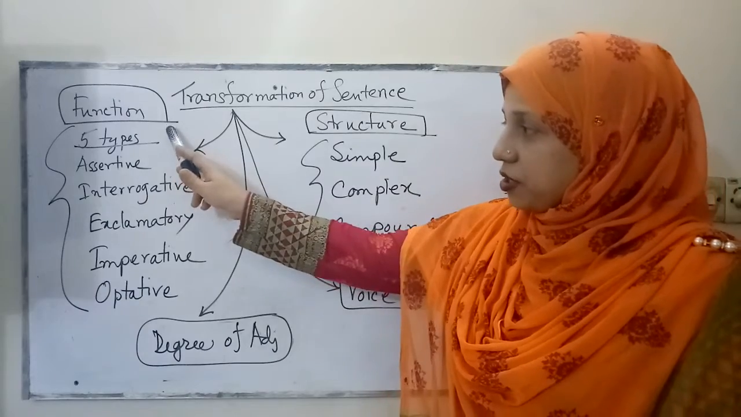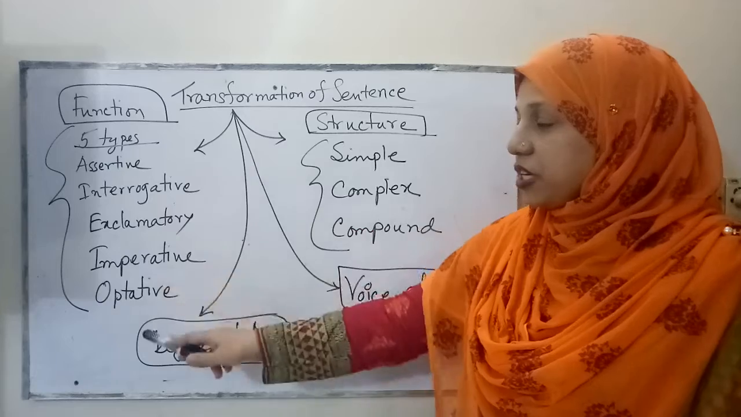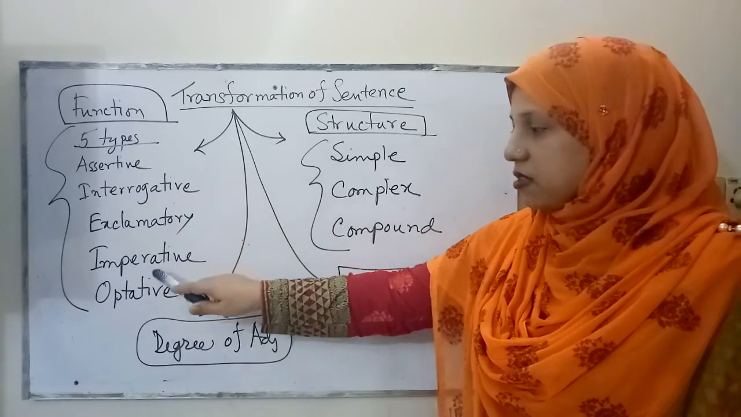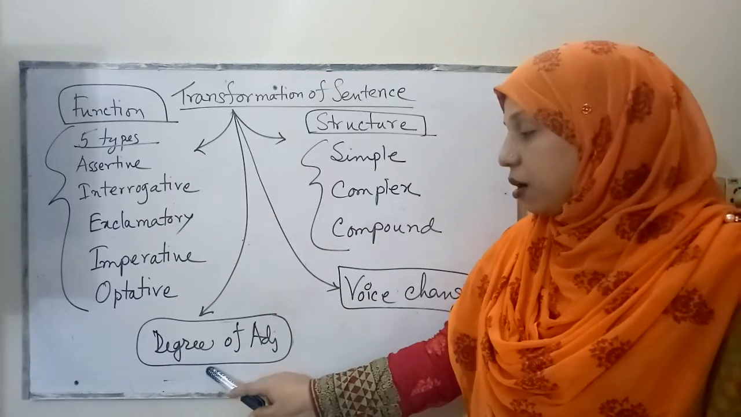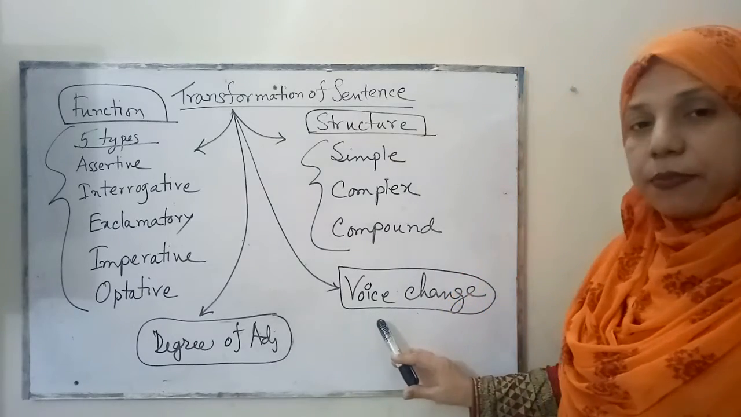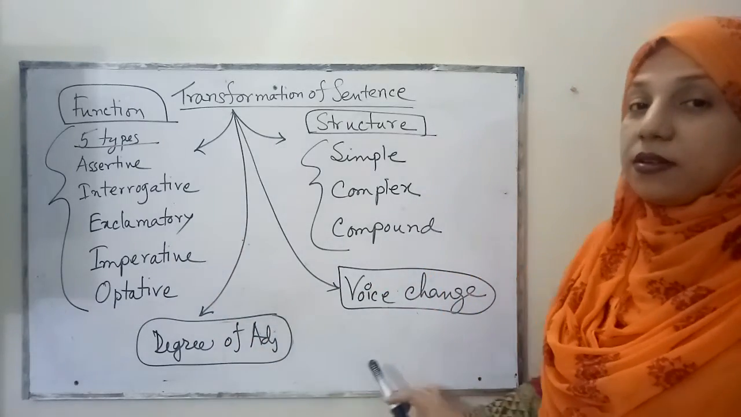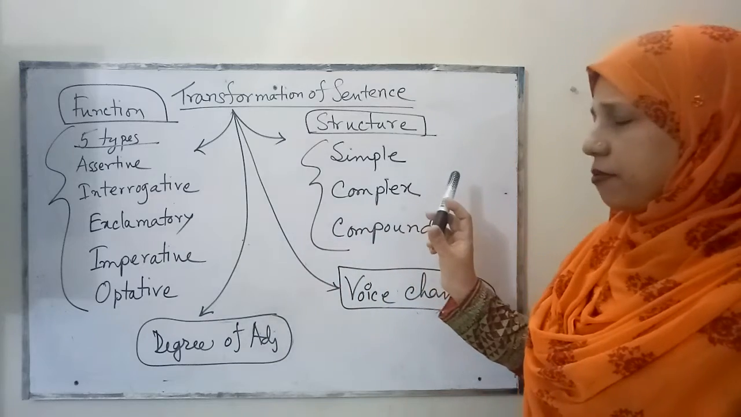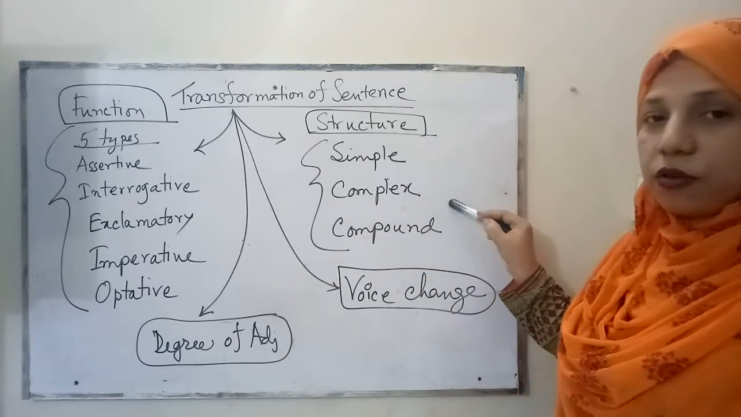According to function there are five types of sentences, and we have to change from assertive to interrogative, or interrogative to exclamatory and so on. There is another type, changing the degree of adjectives. Another type is voice change, and you are all very much experts in this type of changing. But many students face problems with this other type of changing.